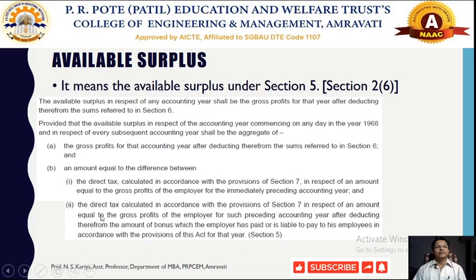So first the direct tax is calculated, and depending on the conditions specified under section 5, the available surplus is calculated.